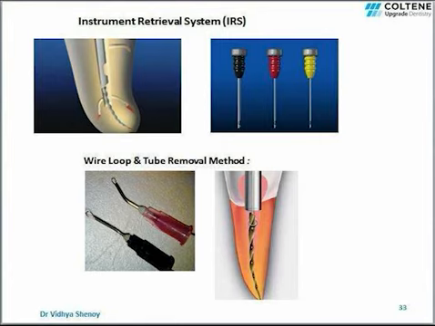Another technique for retrieving a separated instrument is using an instrument retrieval system. In this system there are microtubes and screw wedges. First, the microtube is inserted into the canal and the long part of its beveled end is oriented to the outer wall of the canal so as to engage the head of the broken instrument.